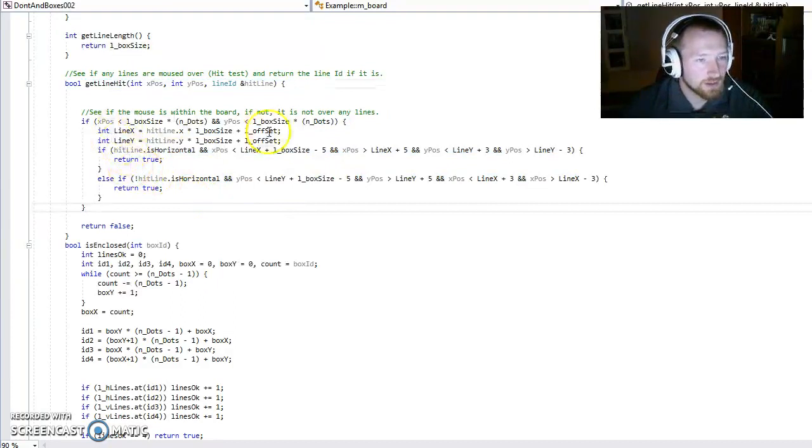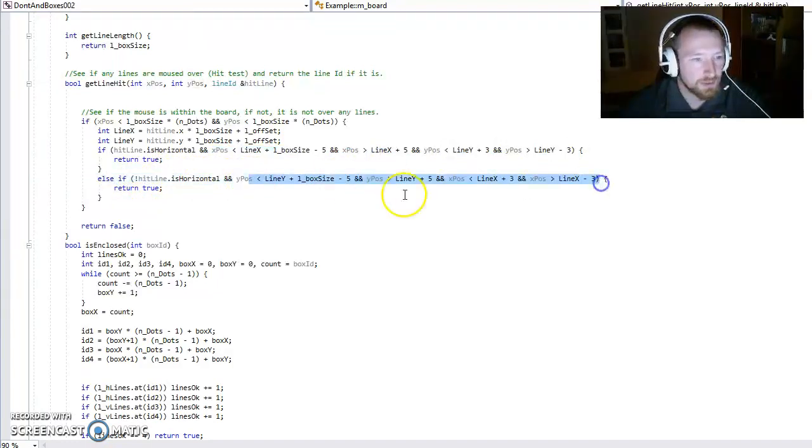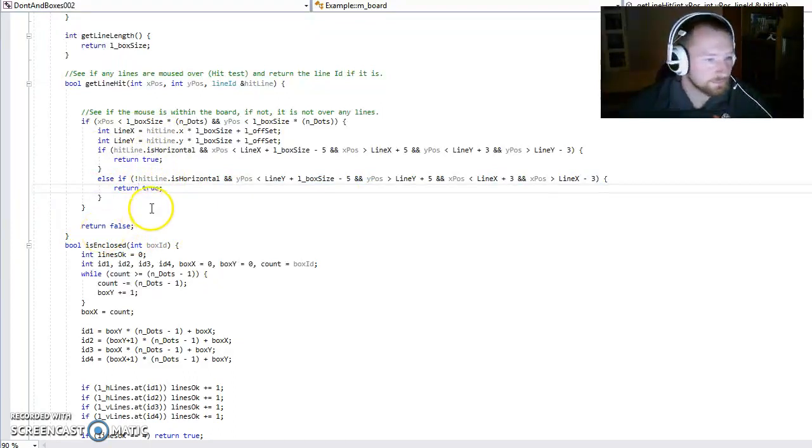All this function does is calculate where the mouse is, and whether the mouse is above one of the lines. If the line is horizontal, then it needs to see if the X and Y position of the mouse is within this bounding box. And if it's vertical, it will look at this bounding box. It just returns true if that's the case, or false if none of them. It's just to see, does the mouse hover over a line.